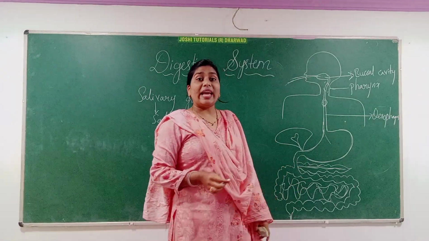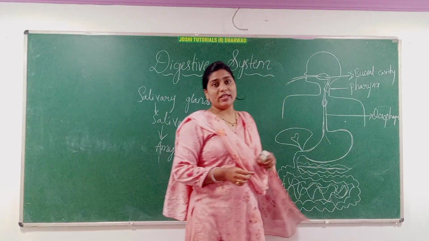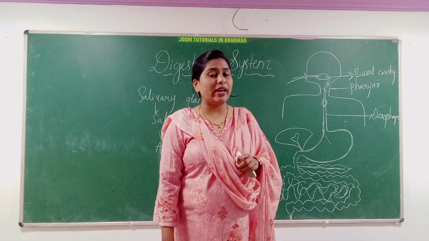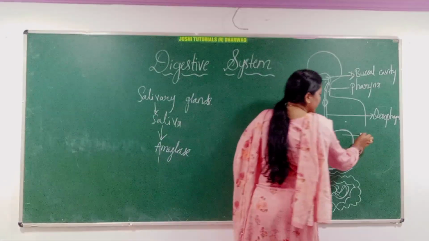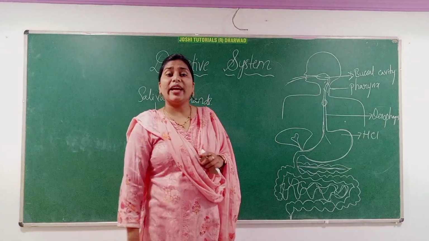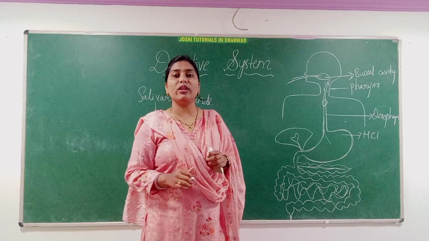Here you can see the digestive glands are entering here, and here gastric glands are there. Those gastric glands are producing the gastric juices, for example, dilute hydrochloric acid. This hydrochloric acid helps to kill the germs which entered through the food.